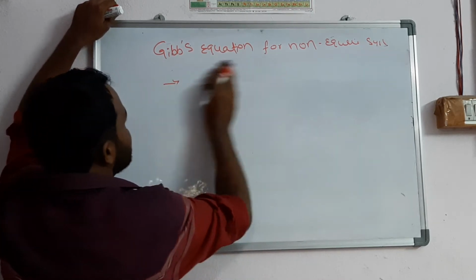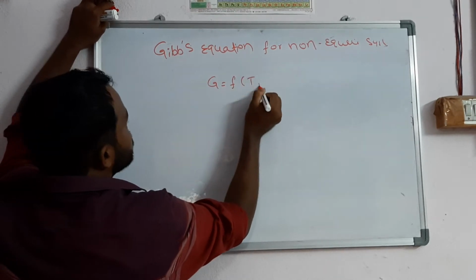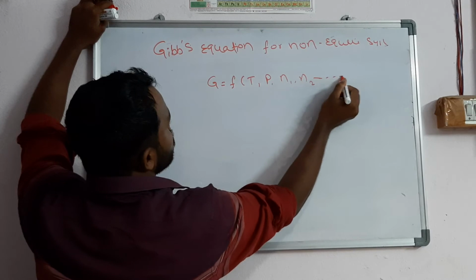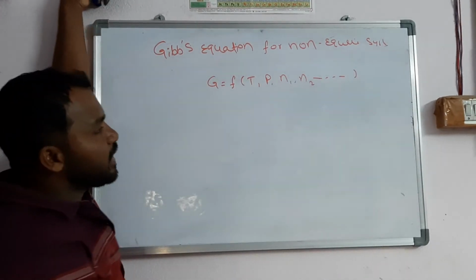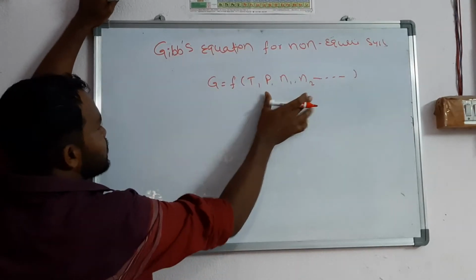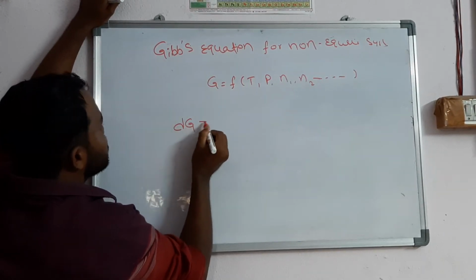So now I am taking G as a function of temperature, pressure, N1, N2, and so on. We already discussed this many times. After writing this, we apply the state function for dG. dG is equal to what?